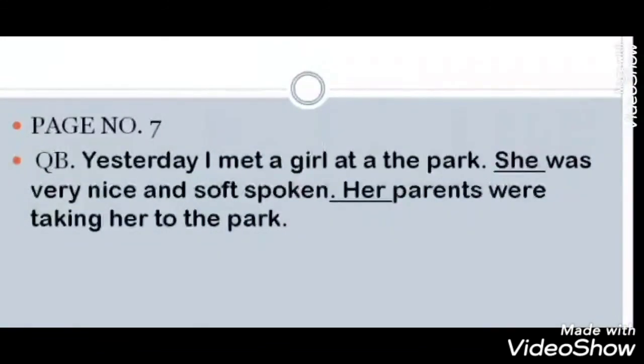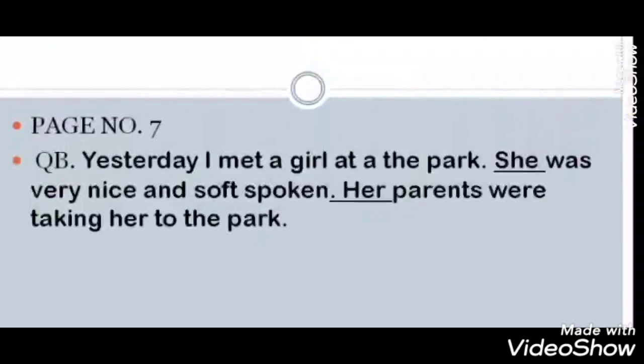You see, she was very nice and soft-spoken. Next line you follow. Dash parents were taking her to the park. So here will be her parents were taking her to the park. This way you will have to fill up the blanks onwards.